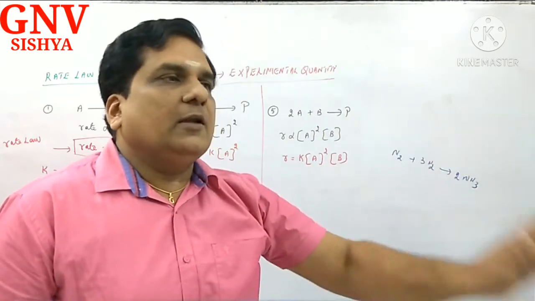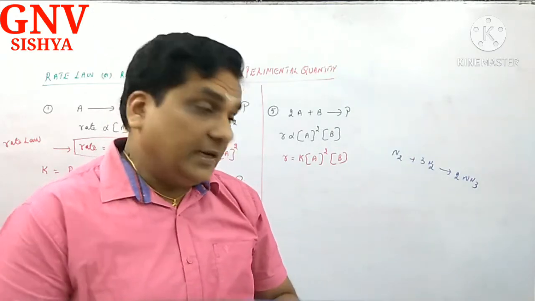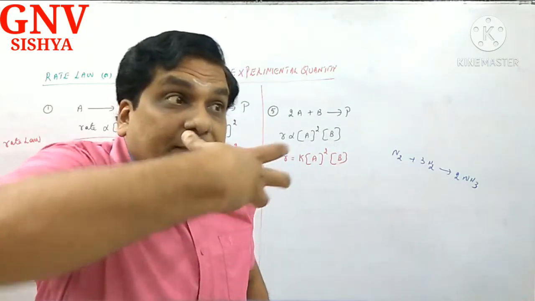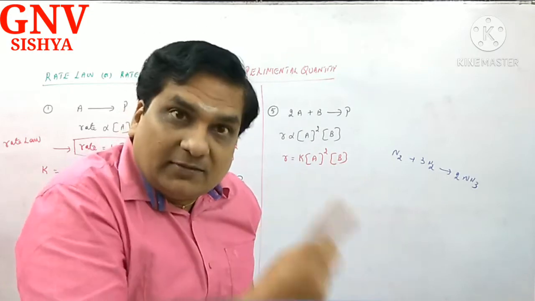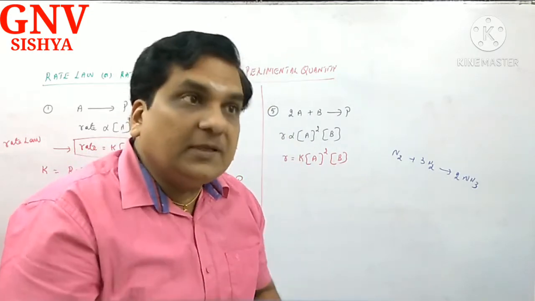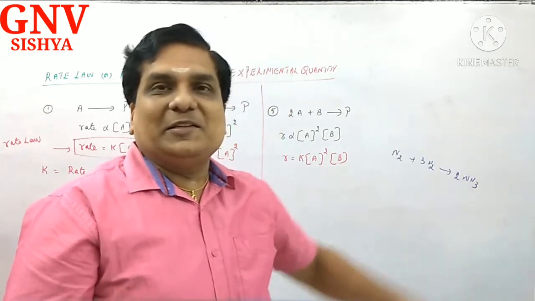Any chemical reaction always occurs stoichiometrically. No doubt, no second thought. But in that reaction, the speed of the reaction will be governed by any one of the reactants or both the reactants, or sometimes the speed will not be governed by any of the reactants.